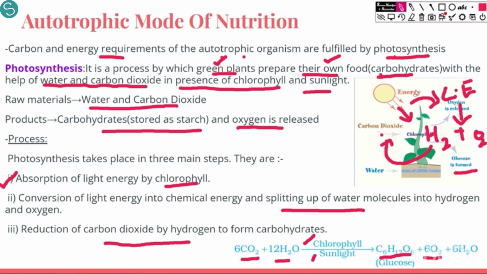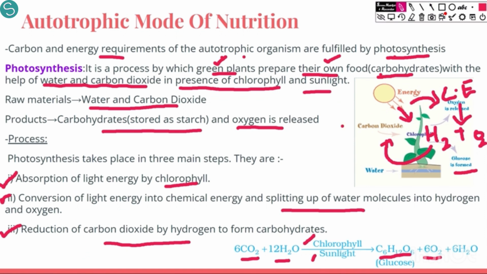Let me repeat. Firstly, the light energy is absorbed by chlorophyll. Then this light energy is converted to chemical energy. Due to this chemical energy, the water molecule breaks into hydrogen and oxygen. This liberated hydrogen acts on carbon dioxide to convert it into carbohydrates. Reduction of carbon dioxide takes place. So this is what is happening in the process of photosynthesis.